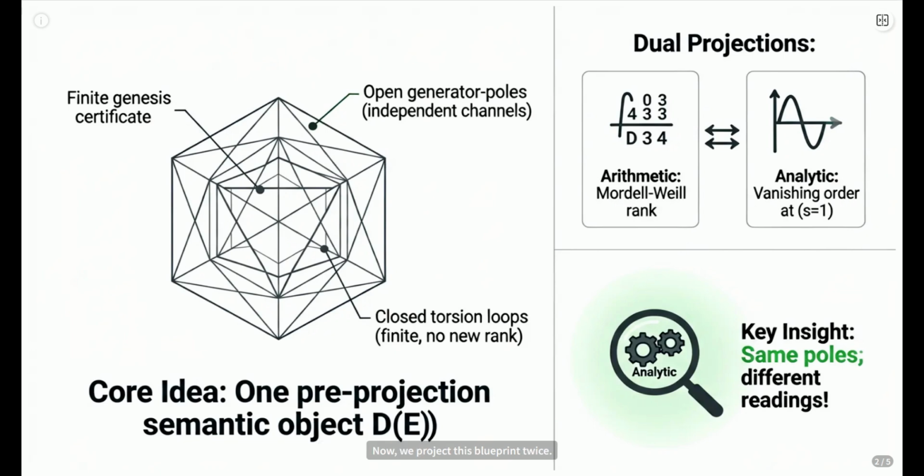Now we project this blueprint twice. One projection reads the poles as independent rational directions. That's your Mordell-Weil rank. The other reads the exact same poles as central silence channels. That's your vanishing order. See? Same source, different lenses. The magic is, these projections don't change the number of poles, they just read them differently.